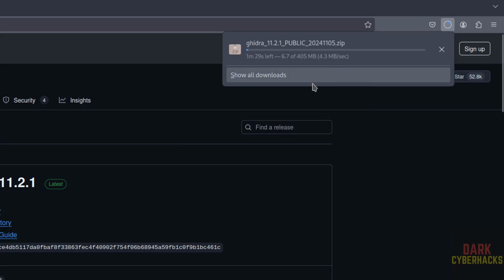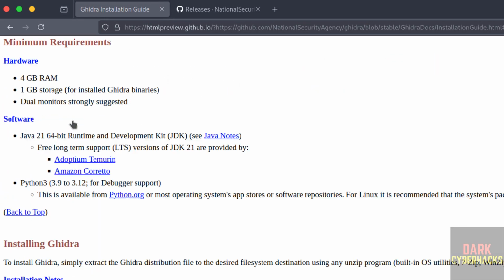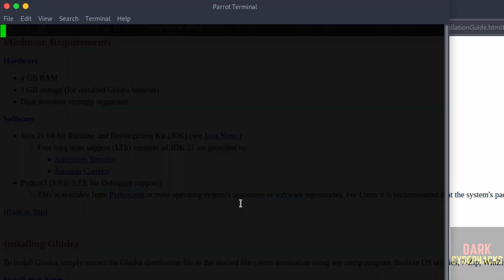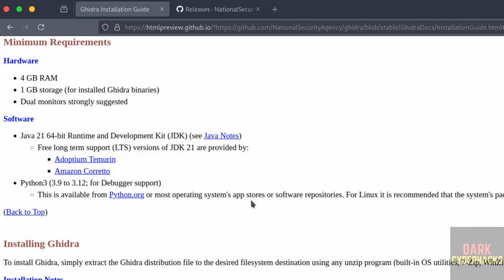See, download started and its size is 405 megabytes. Wait until download completes. In meantime, go to here, then click on minimum requirements. See, we must have 4 GB RAM, 1 GB storage, okay, and Java 21 64-bit. Okay, so the installed version of Java is 17. See, we have Java 17. So I am going to download this one.